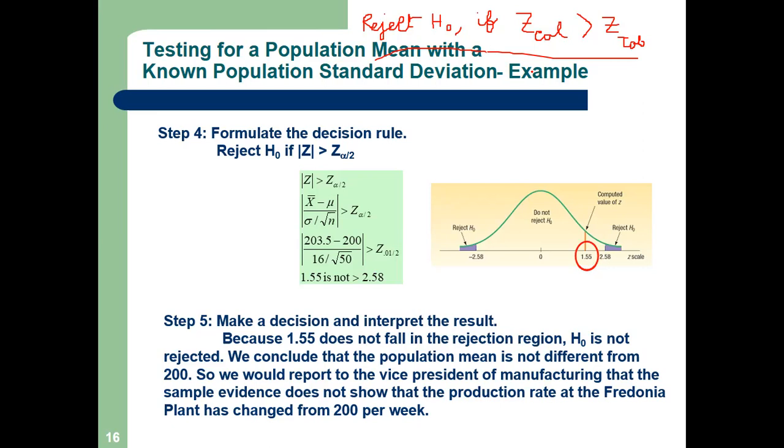Number one, Z cal, which we calculate from the sample information. Number two, another Z value from the Z table, from the normal distribution table. This is called the Z tab. Now, if our Z cal is greater than Z tab, we reject the null hypothesis. Clear?